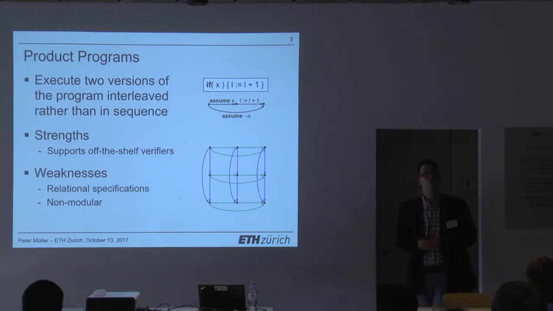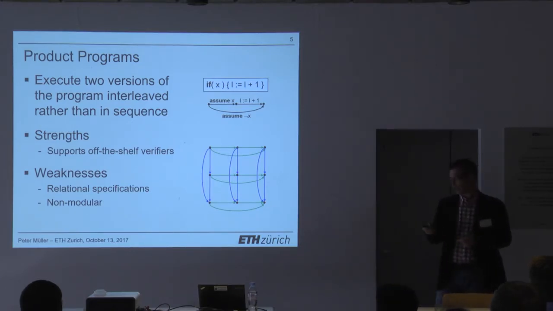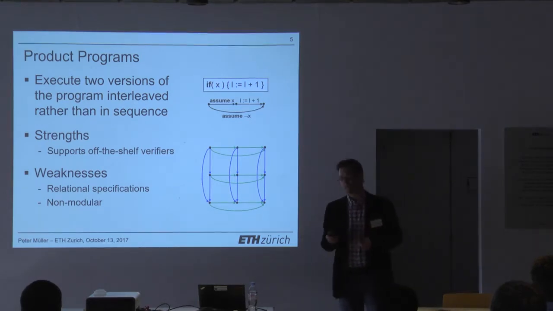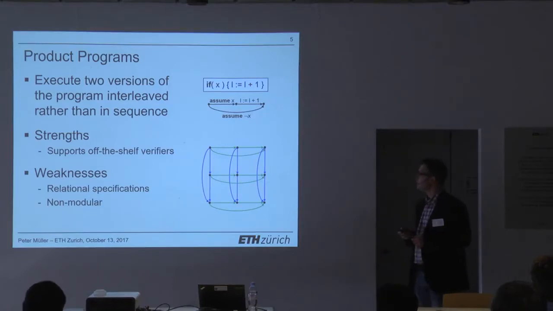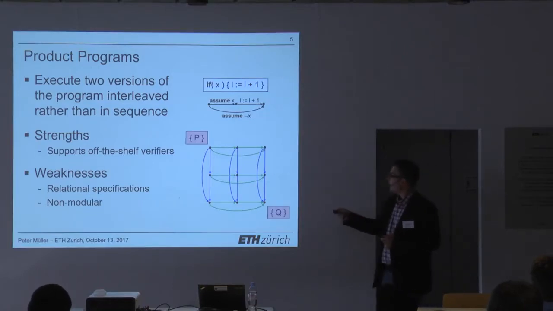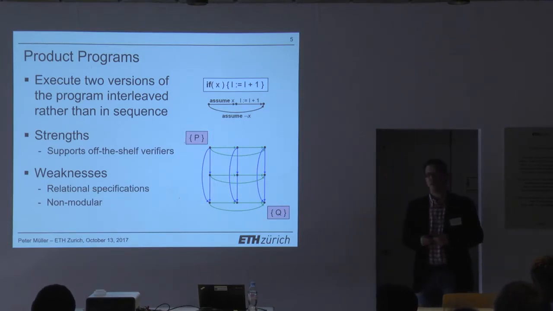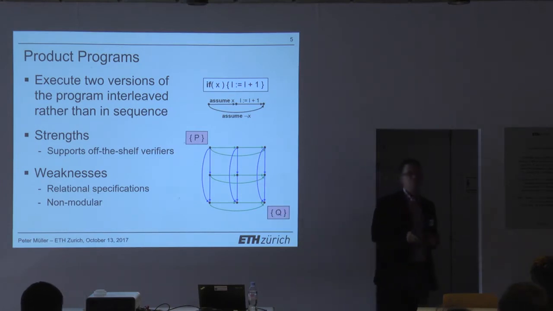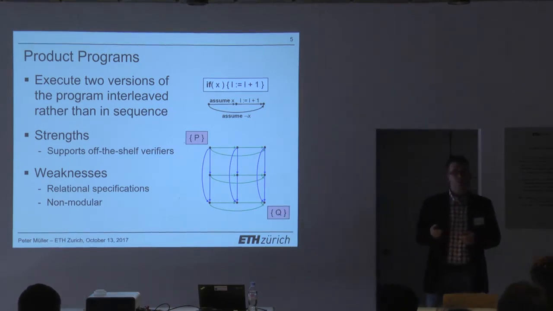So there are many ways in which you could interleave those two programs. And on such a product program, we have now a more fine-grained interleaving, and we can, of course, specify properties about our secure information flow, about the lowness of our variables before and after the program, but we still have the same modularity issue as before.